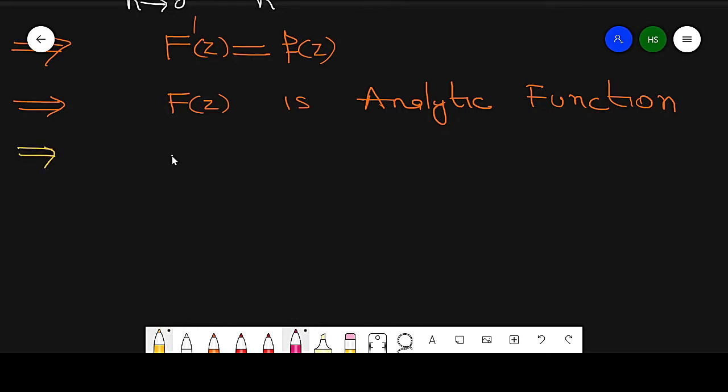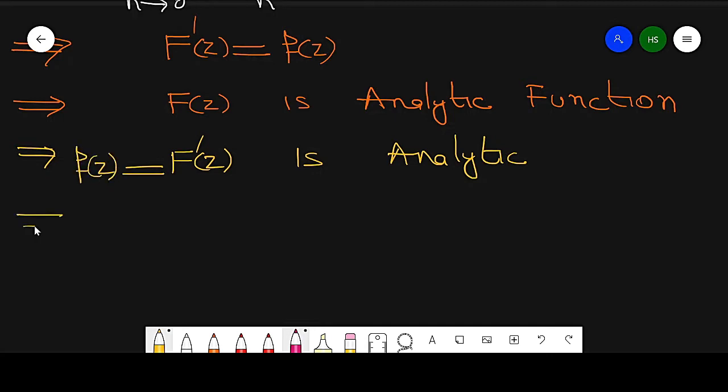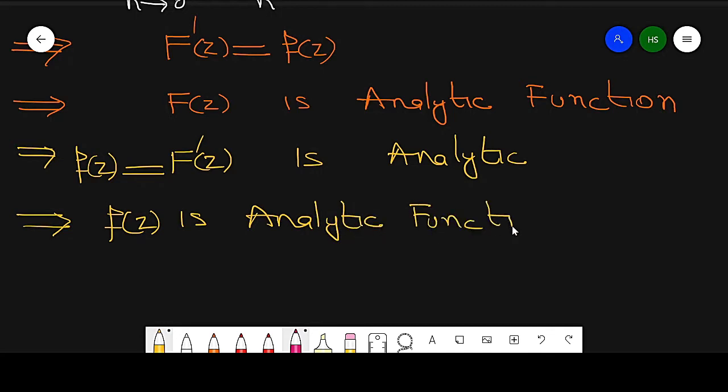So it implies f dash z is again an analytic function. This value is equal to f of z. So it implies f of z is an analytic function in domain D.